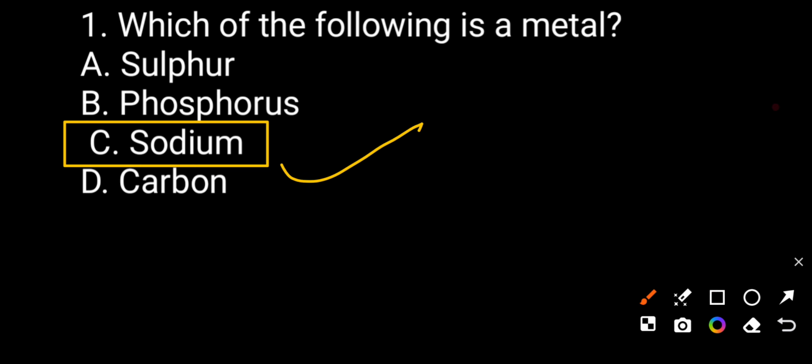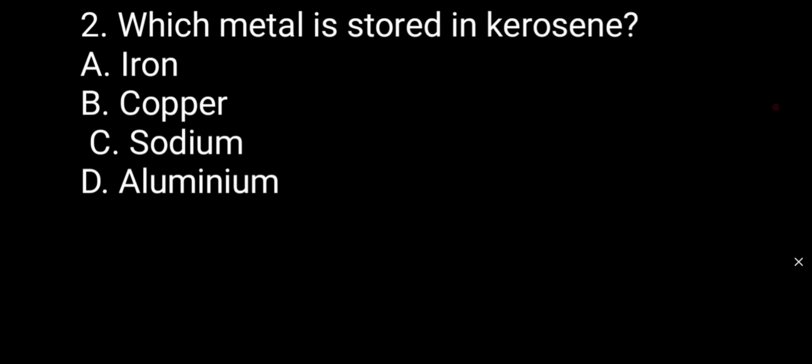Sodium is the metal which is found in the S block. Carbon is found in the P block. Phosphorus and sulfur are also found in the P block. Now we see question number two. Which metal is stored in kerosene?